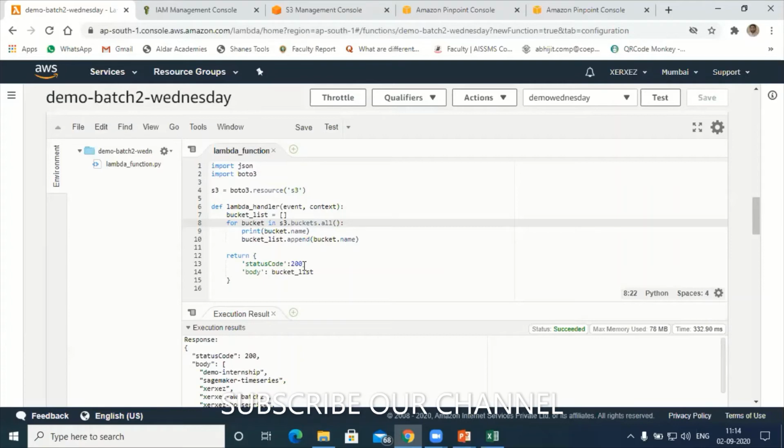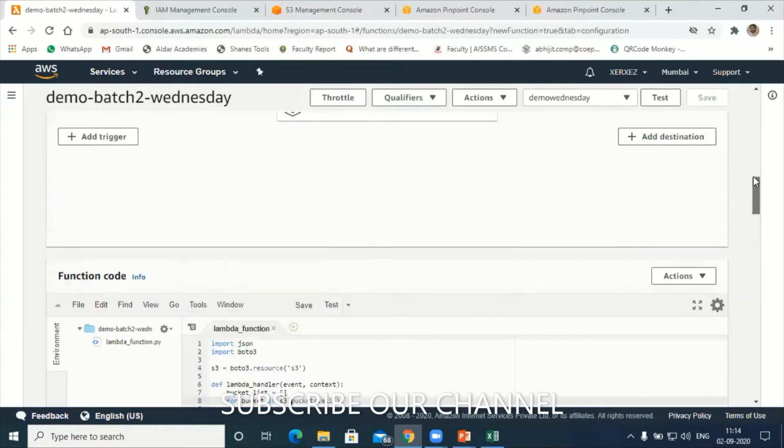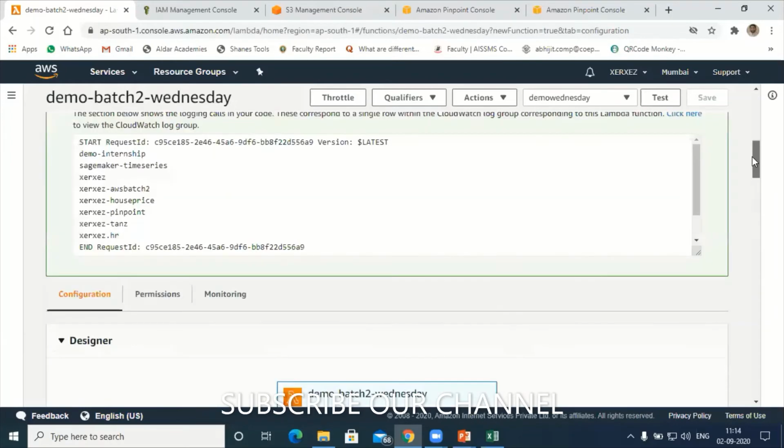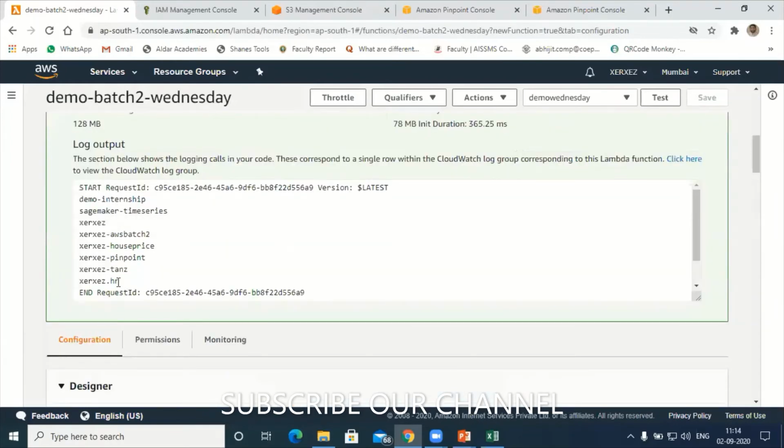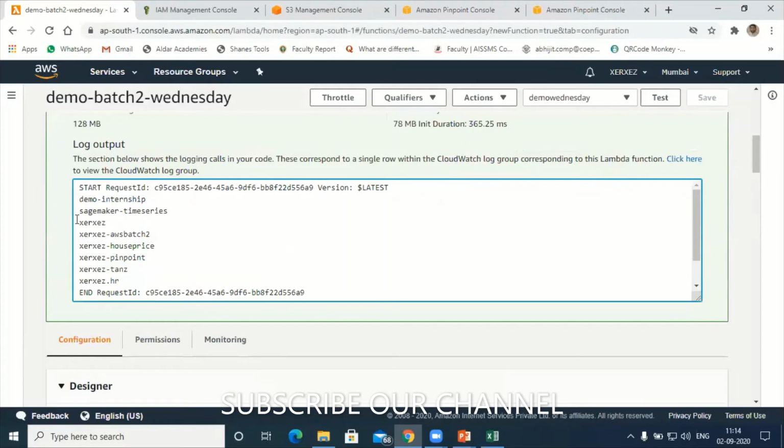Okay, so that is the reason for 200. You can increase it to 300, 400 also. It's up to you, but make sure that it should not exceed more than 5 minutes. So this is how we are listing, and you can see the output here. So this is the list of my buckets.